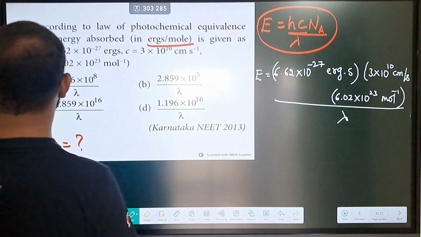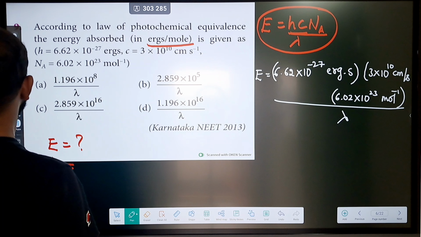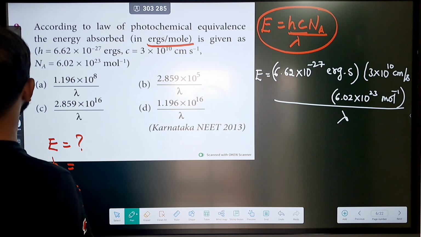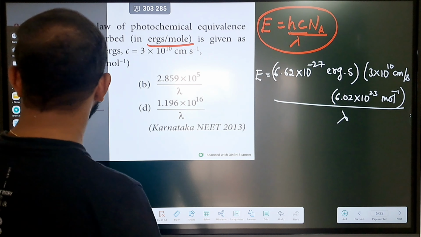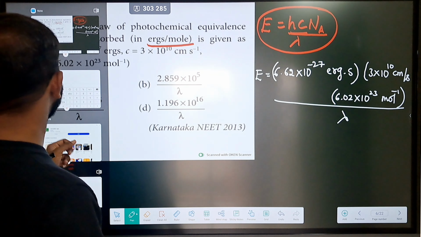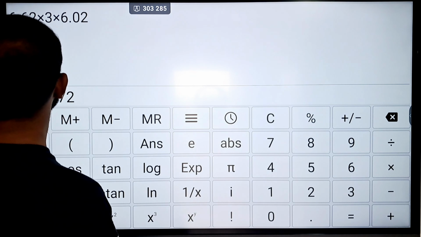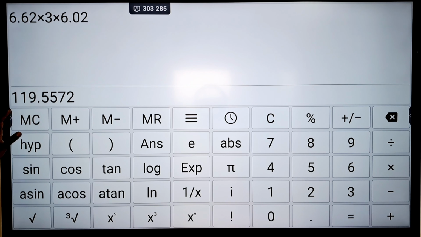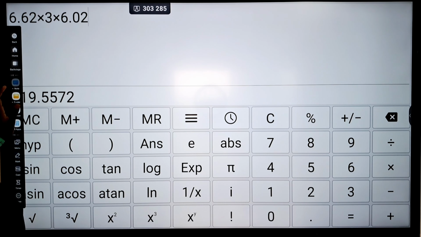Okay, so let me just use the calculator. For me the calculator is easily available, for you it will not be. So how do you do it in the exam, so please do practice. Okay, so we have to do calculations as much as possible. So what we have got, the final answer is 119.5. Okay, let us take the same thing here.